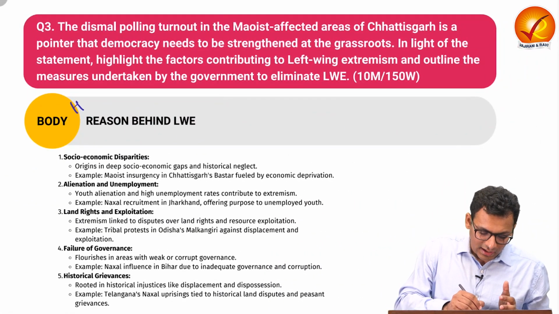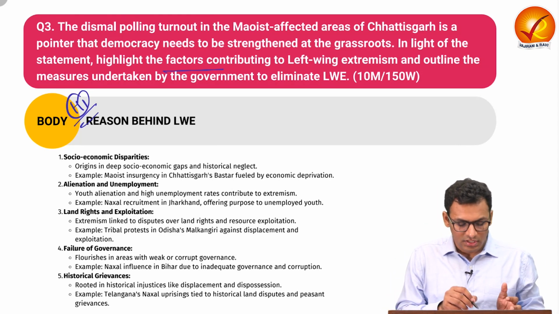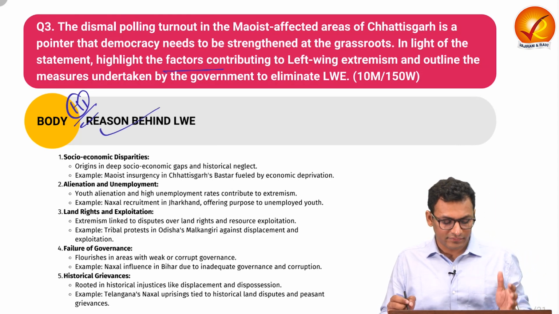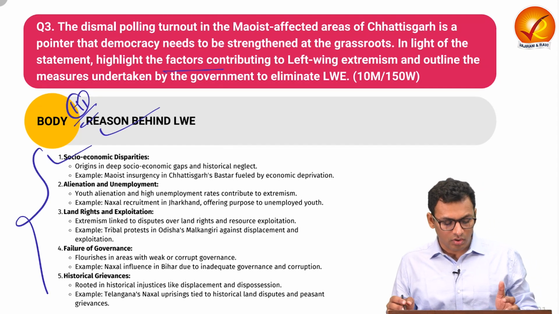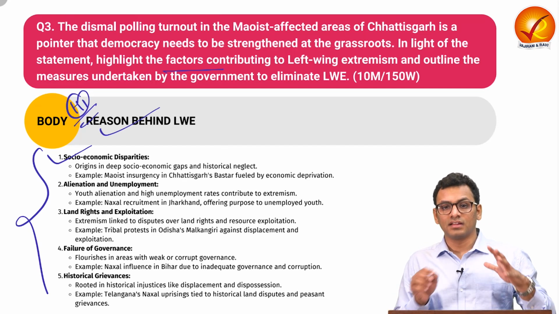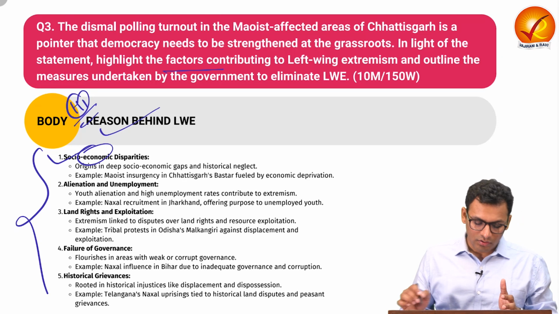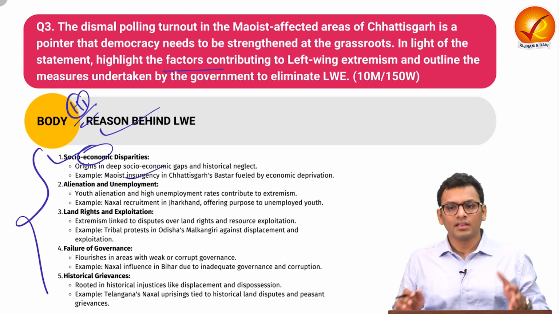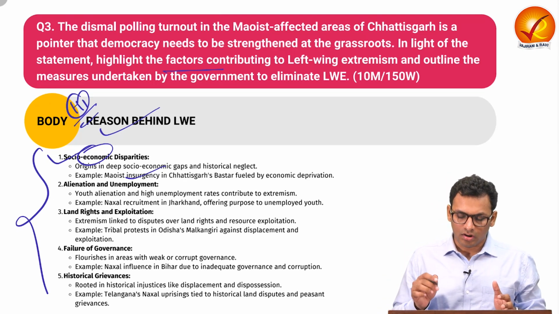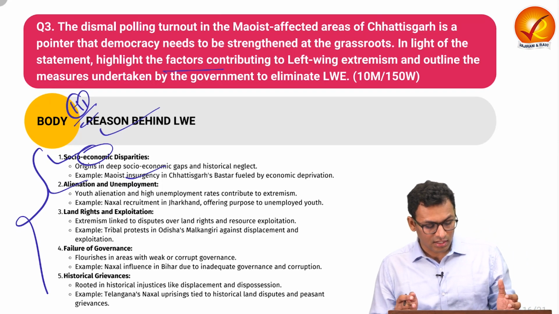In the body, in heading 1, as you have to list down the factors contributing to left-wing extremism, you can give a heading, reasons behind left-wing extremism, and you can list down different reasons such as socio-economic disparities. We have seen that historically those regions were affected, as in there was economic as well as social disparity, and that led to insurgency, which further augmented the left-wing extremism. We have also seen that there is an element of alienation and unemployment.